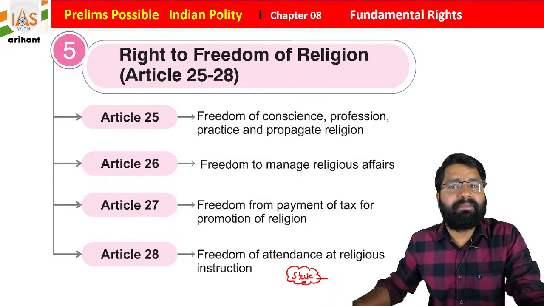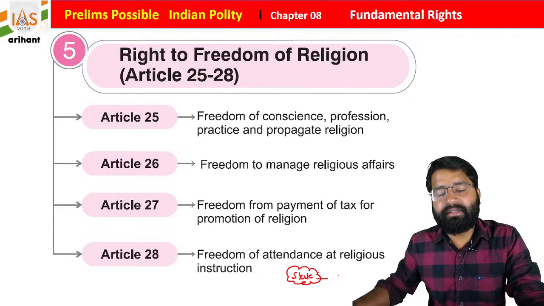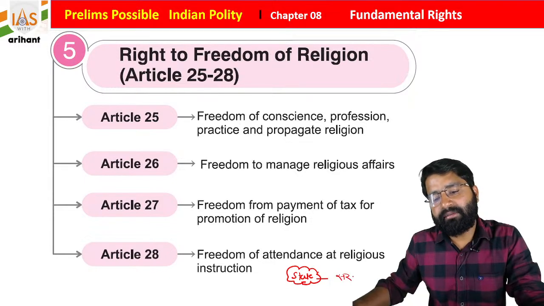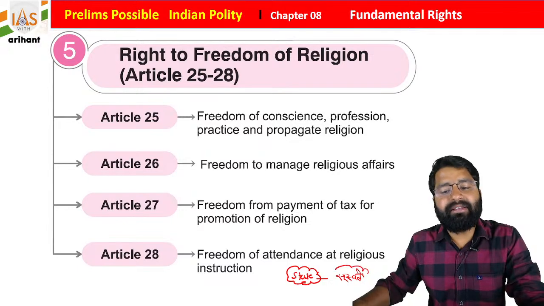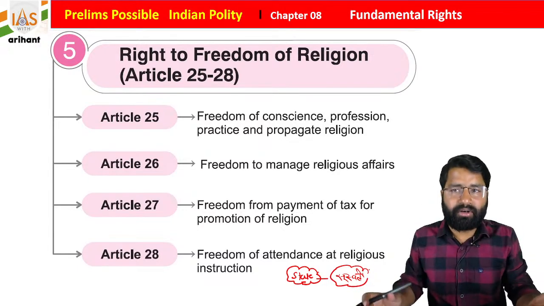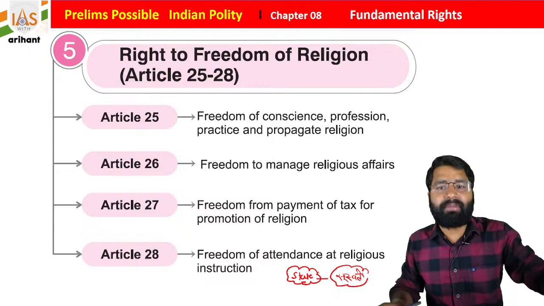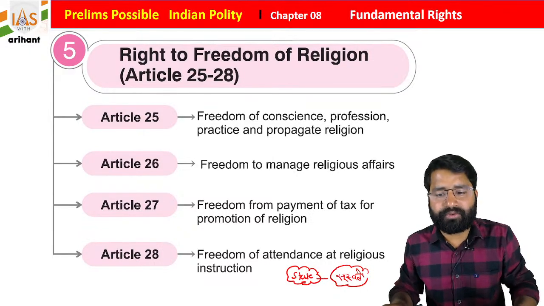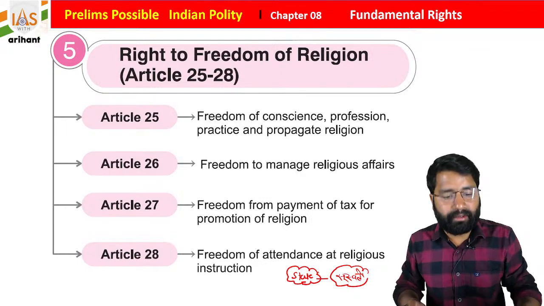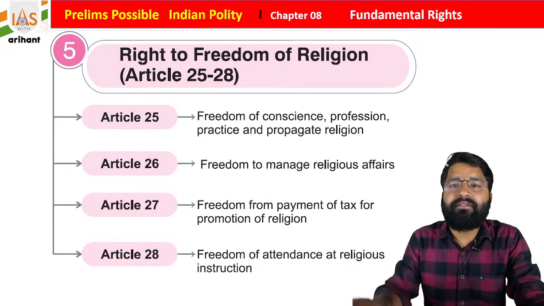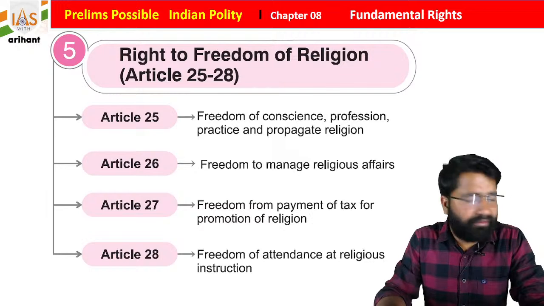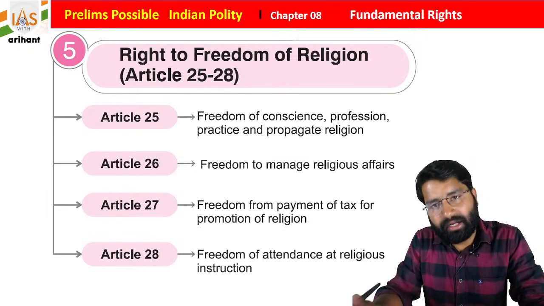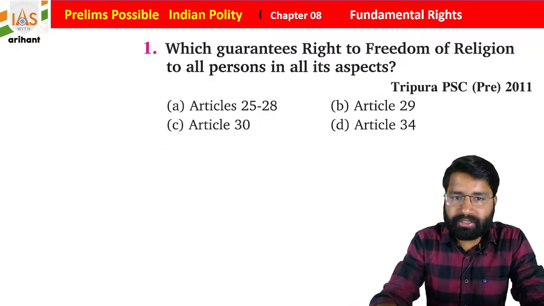So if there is, let's suppose, a Saraswati Vandana, and you are not believing in God, if you don't want to participate, no one is going to force you. So this is your freedom. It is mentioned under Article 28 of the Indian Constitution, and we'll discuss each and every concept with MCQs, and if you feel doubt, just tell me.